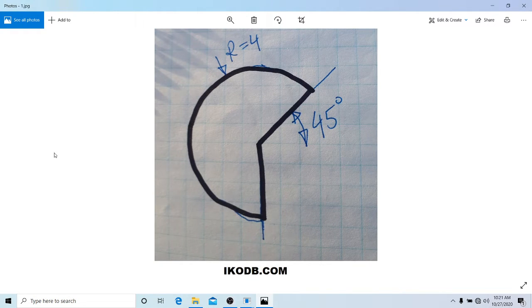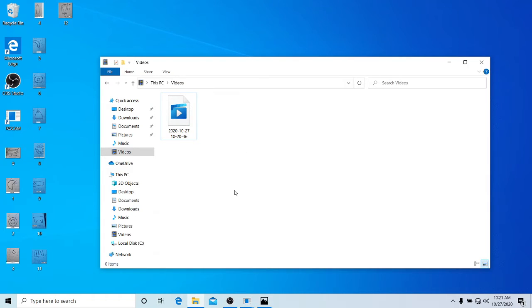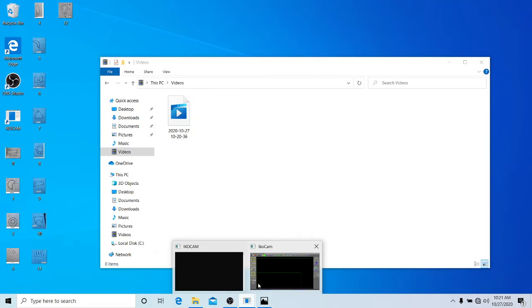Here for this part I will need a line through 0, 0 at the angle 45, and the same line at 0, 0 at the angle 270, and I will need one circle with radius 4. Okay, let me do it.